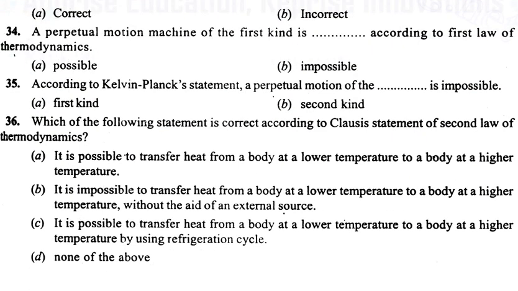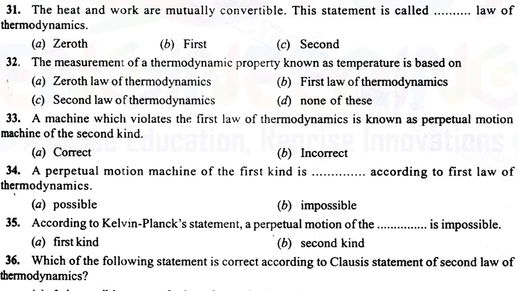Now, we have discussed 33, 34 and 35. According to the Kelvin Planck statement, the perpetual machine of the second kind is impossible. Kelvin Planck talks about heat into work, and the second kind of perpetual motion machine is also talking about every heat, or every input, being converted into output.